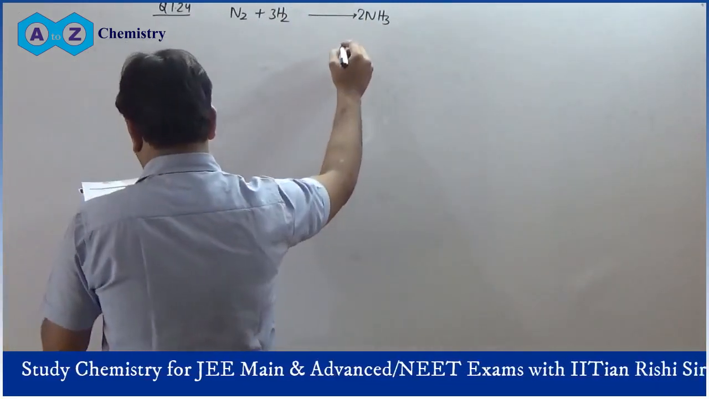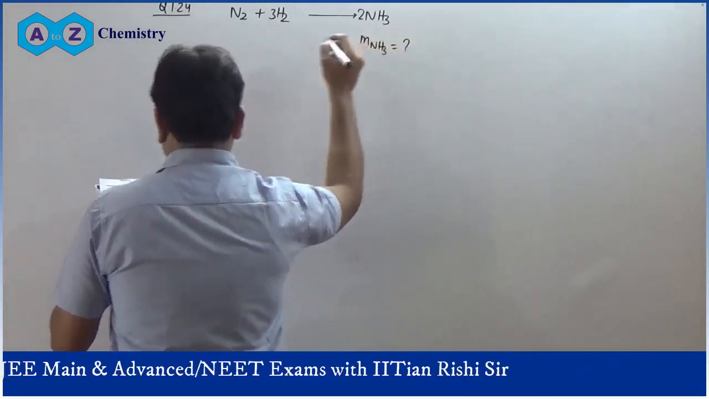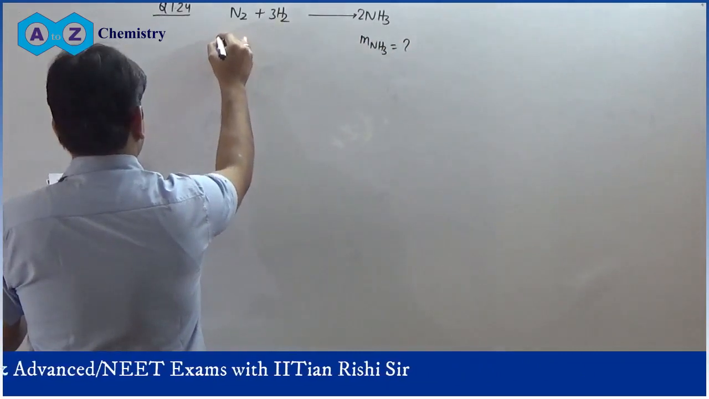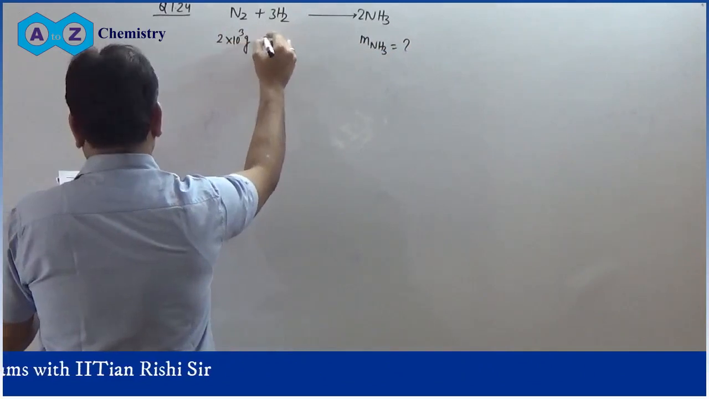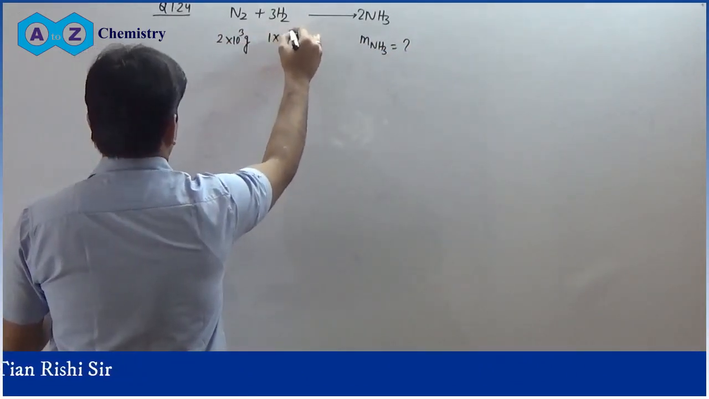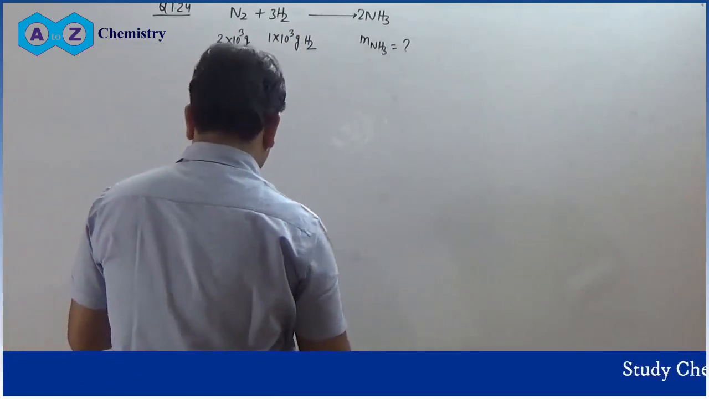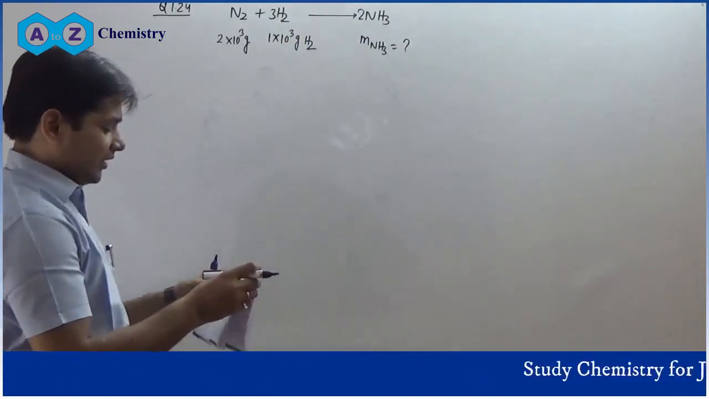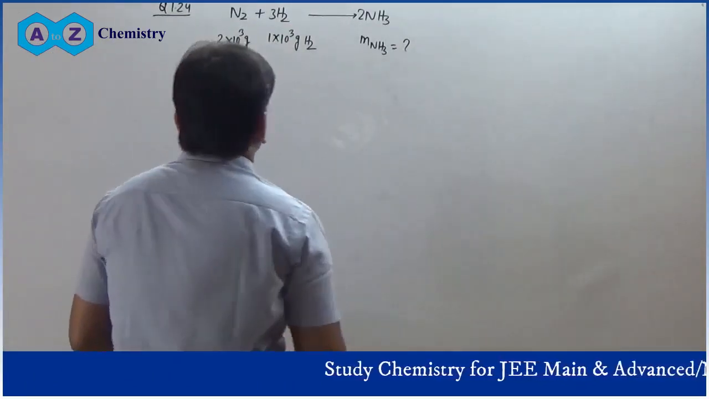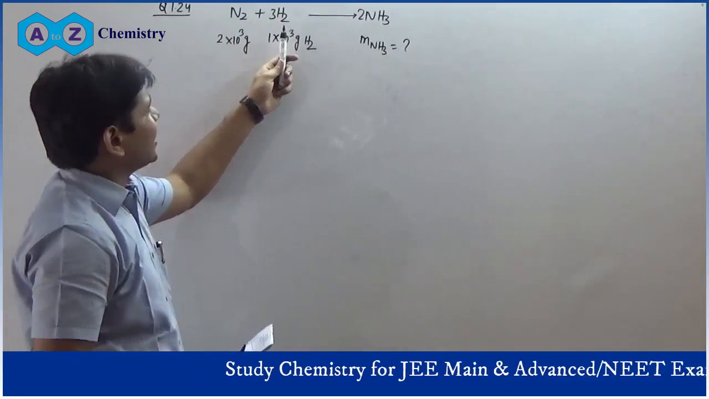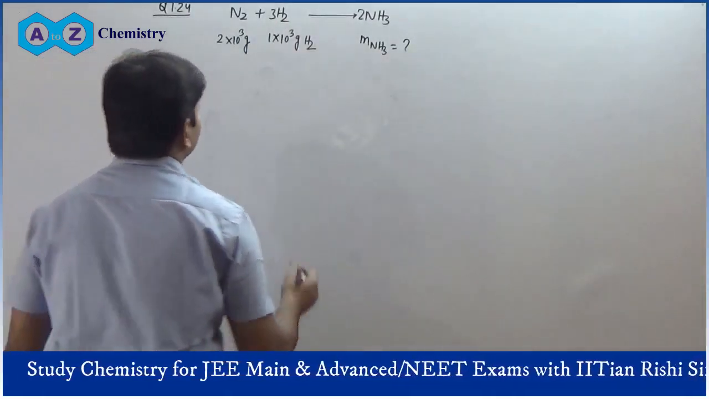Calculate the mass of ammonia produced by using 2 × 10^3 gram of N2 and 1 × 10^3 gram of H2. This is the first question. Will any of the two reactants remain unreacted? If yes, what will be the mass? Since the amounts of both reactants are given, we have to calculate the limiting reagent of the reaction first.